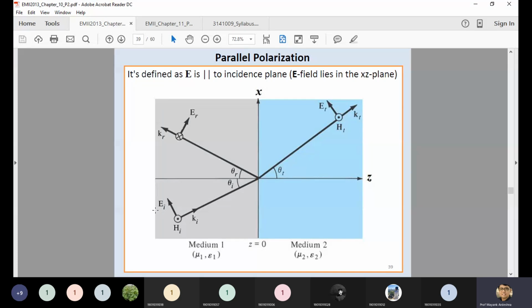So if your electric field is parallel to the incidence plane, and the incidence plane you can consider as the XZ plane, then the wave direction is considered as the orientation of your electric field. Polarization is nothing but the orientation of your electric field. In this case, EI is your input vector, which is parallel to your XZ plane. That's why this polarization is considered a parallel polarization. So you can see the direction of EI as well as ET and ER.